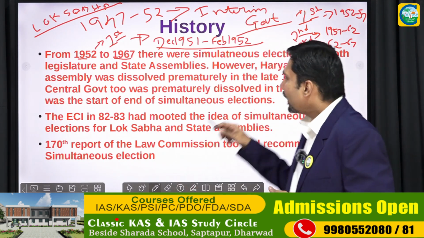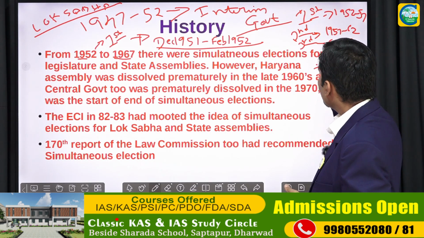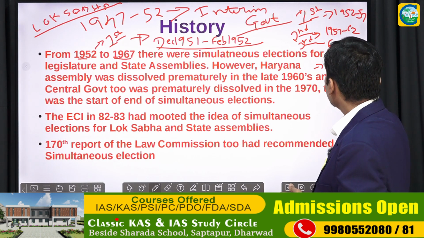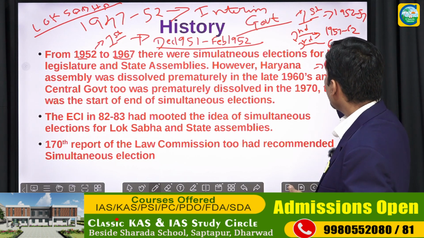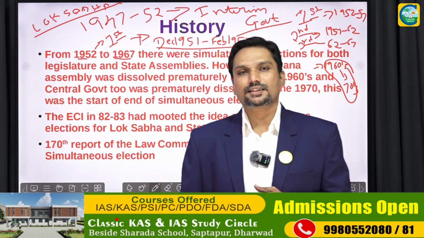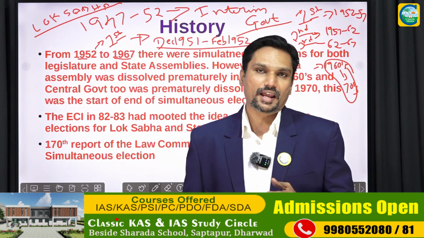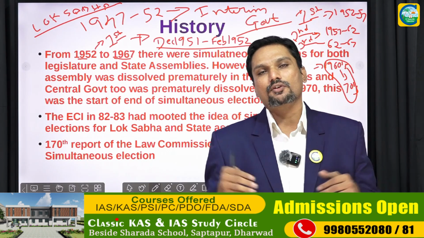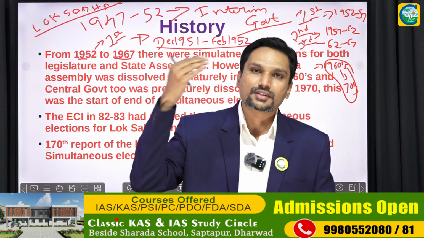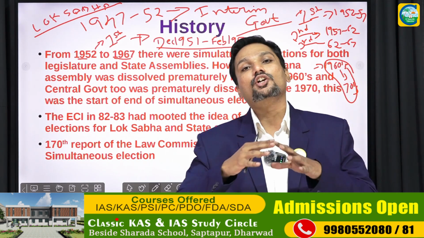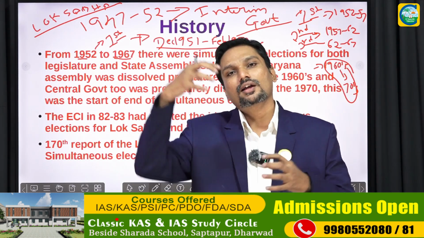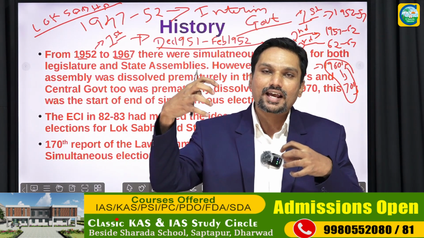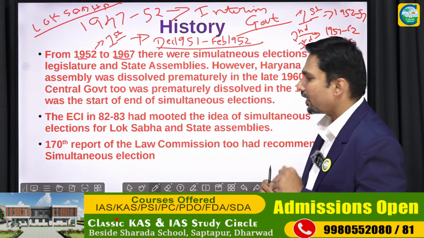So we can say that from the late 1960s to the early 70s, this was the period when simultaneous elections were not taking place. Why? Because some state assemblies were dissolved prematurely, hence they were not in that scheme of simultaneous elections. And also the central government in the early 70s got dissolved, right? So that is how the synchronization between the Lok Sabha and the state assemblies got derailed. I hope you are getting the point.